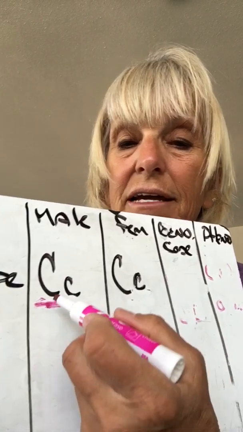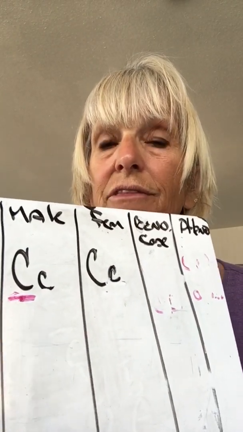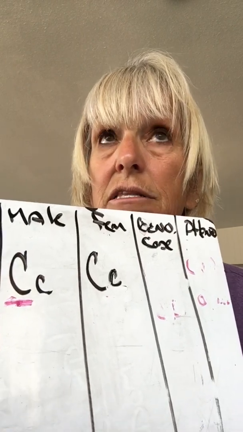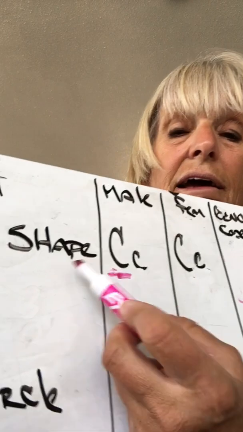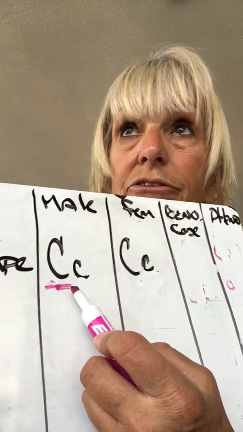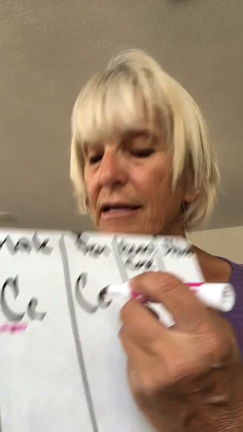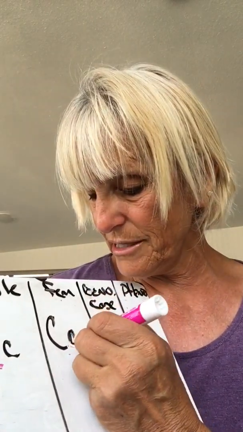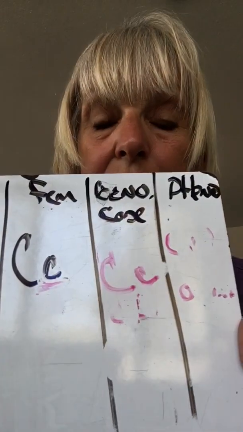If you flip a tail for either the mother or the father, that will show us the recessive gene, not necessarily the recessive trait, and you'll underline or highlight that. So let's say I flip a head for face shape for the male, and that's a big C, and I underline that or bold it. And when I do the female, I flip tails and I get the little c. The next column, I write the code, which is big C, little c. That's the code I flipped.